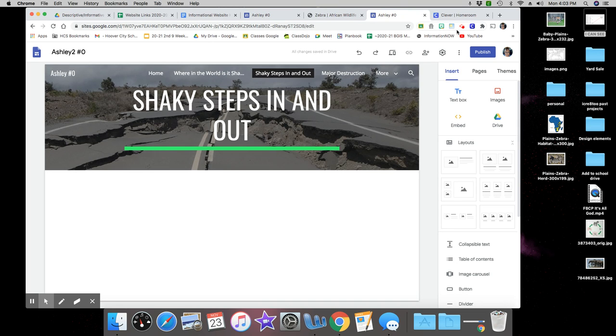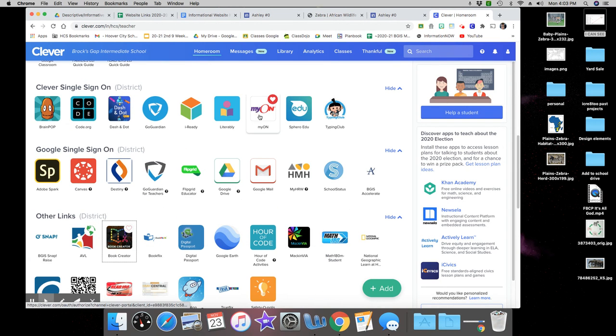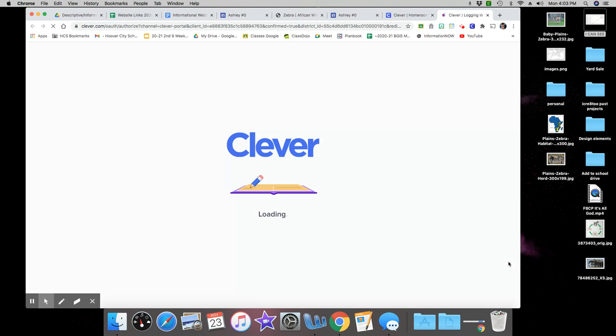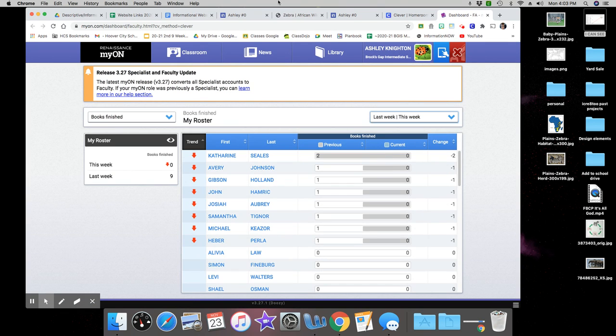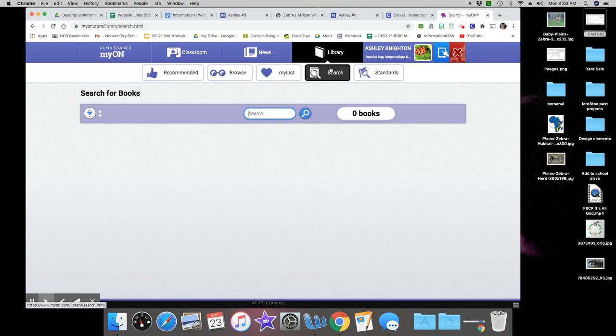If you don't have access to actual books at home or can't get to a book right now, you can always go to Clever. You have several places where you can find books, one being Myon. You have the Alabama Virtual Library, and more. So I am going to go to Myon because we're all familiar with Myon. Your screen looks a little different than mine, but once I go to the library, I can click on search, and I'm going to search books that are about earthquakes.